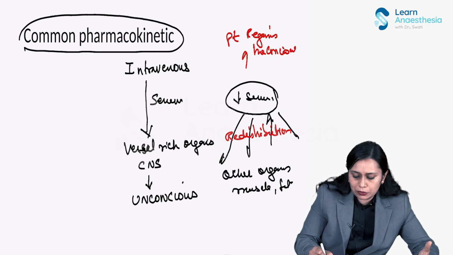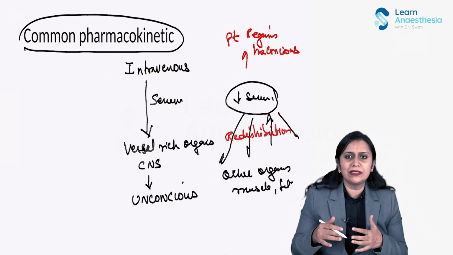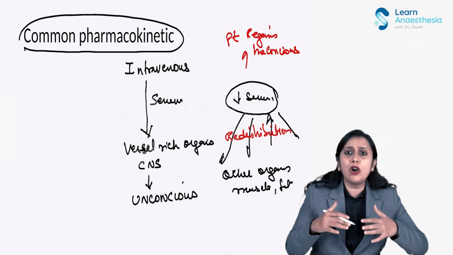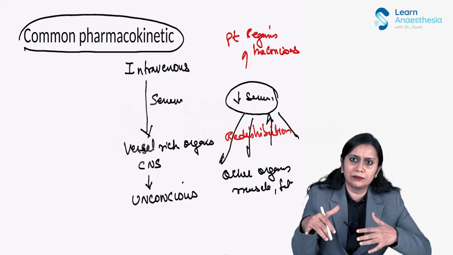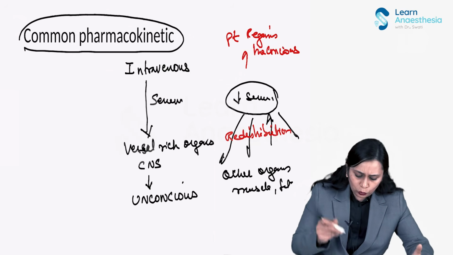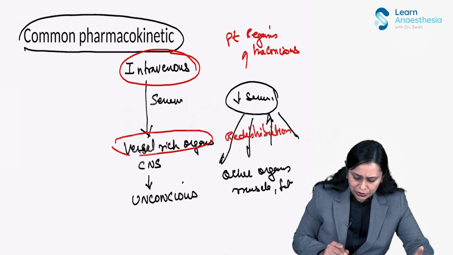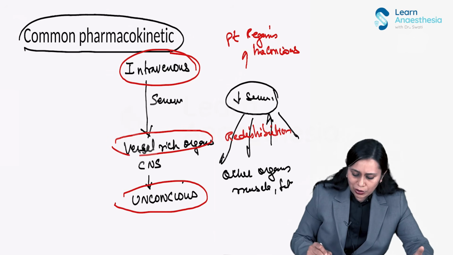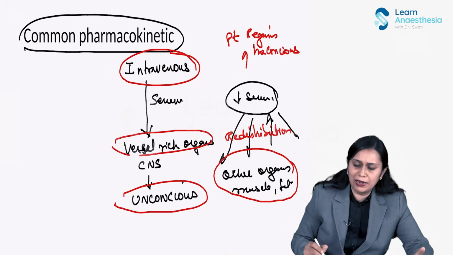So to understand this pharmacokinetics is very essential for IV anesthetic agents, to understand how we need to deliver it for maintenance of anesthesia. For induction, we give a single IV dose. It goes to the vessel-rich organs and produces unconsciousness. And once the serum concentration decreases, it gets redistributed to other organs like muscle and fat, and the patient will regain